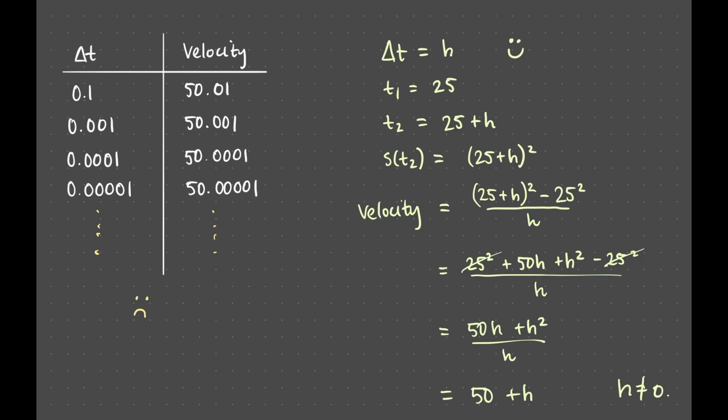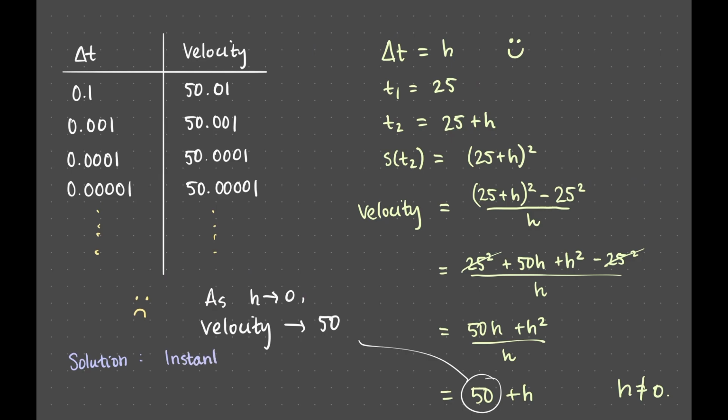For this, it seems natural to say that the instantaneous velocity is the number we get when we take h closer and closer to 0, that is, by making the change in time arbitrarily small. From our calculations we just did, it's clear that by taking h closer and closer to 0, the value of the velocity gets closer and closer to 50. Putting everything together then, we realize that we've arrived at an answer to our question, namely, the instantaneous velocity at the time t equals 25 should be equal to 50.